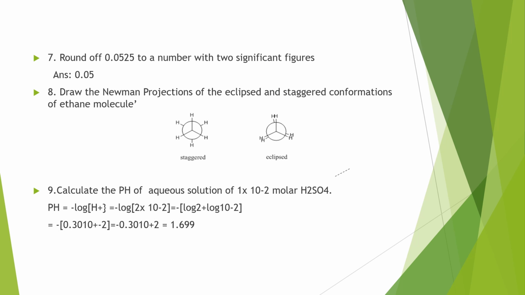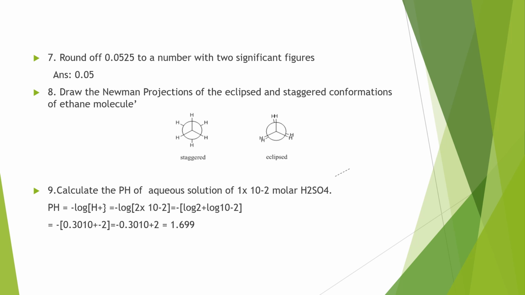Question number 7. Round off 0.0525 to a number with two significant figures. So a number after the decimal point is considered as a significant figure. So the answer is 0.05. Question number 8. The Newman projections of eclipsed and staggered conformation of ethane molecule. The picture is drawn.